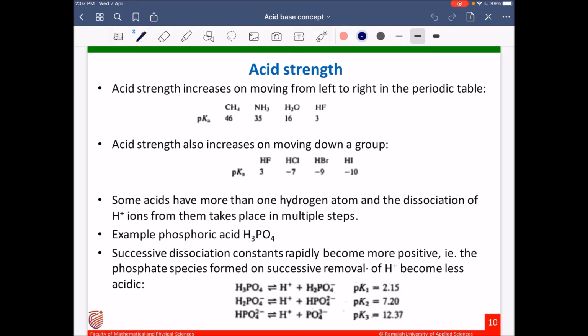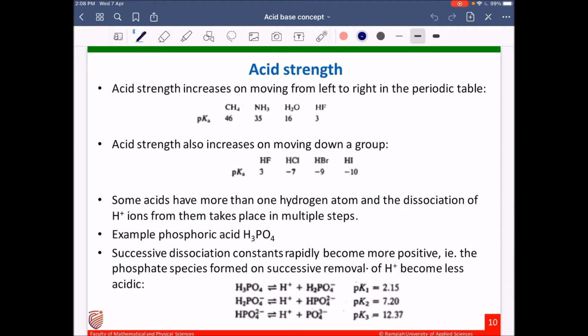Acid strength also increases on moving down a group. Here you see hydrogen fluoride, hydrogen chloride, hydrogen bromide and hydrogen iodide. For all these acids, the pKa value is given. Here we can see that the pKa value decreases. pKa value decreases means the acid dissociation constant increases. Acid dissociation constant increases means the strength of the acid increases.